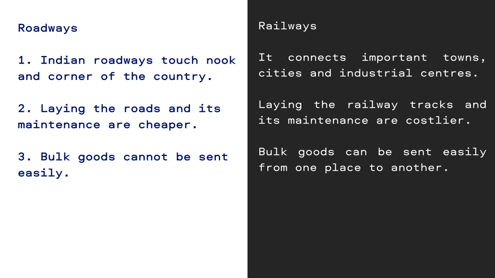Roadways and railways. Roadways. Point number 1. Indian roadways touch every nook and corner of the country. Railways. It connects important towns, cities and industrial centers. Point number 2. Laying the road and its maintenance are cheaper. Laying the railway tracks and its maintenance are costlier.